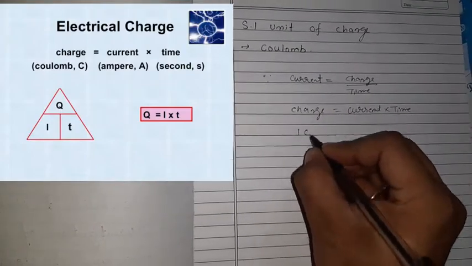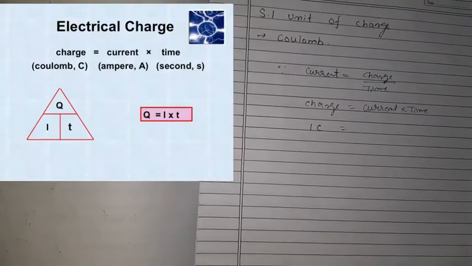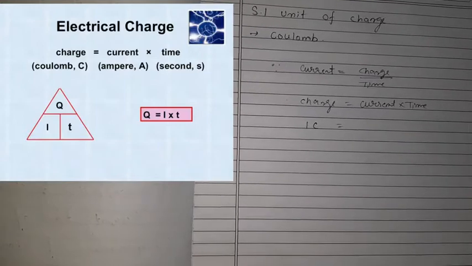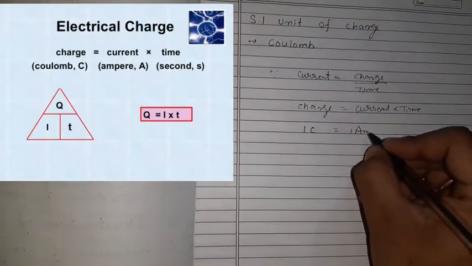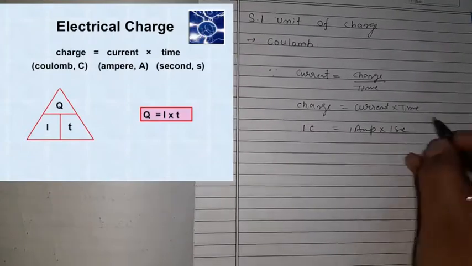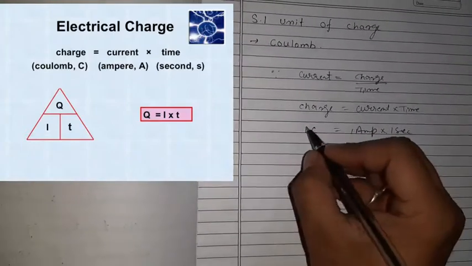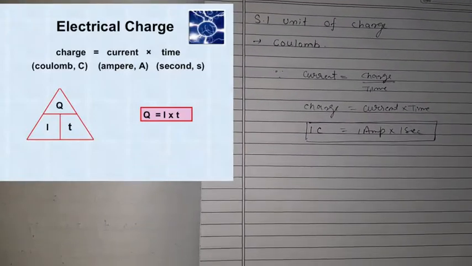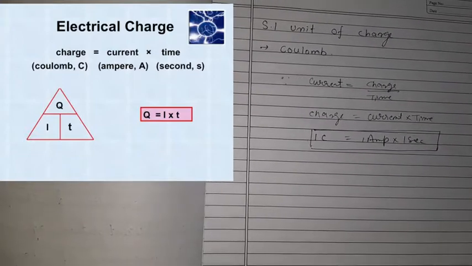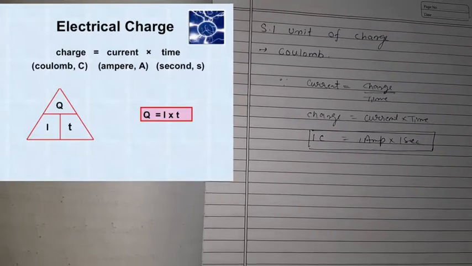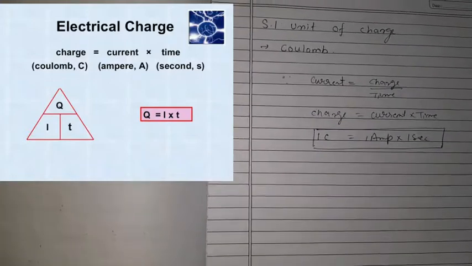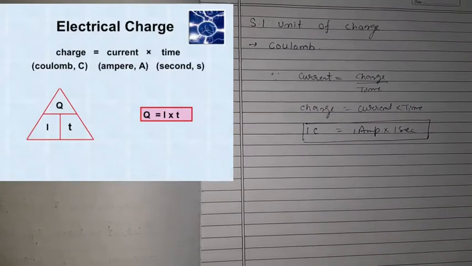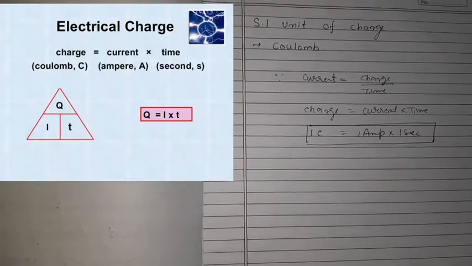So 1 Coulomb equals the SI unit of current, which is ampere. You know that ampere is one of the 7 fundamental units. So 1 ampere into 1 second. This is the relation between Coulomb, ampere and second. We can define 1 Coulomb as: if a conductor carries a current of 1 ampere for 1 second, then the charge that flows through the conductor will be 1 Coulomb.